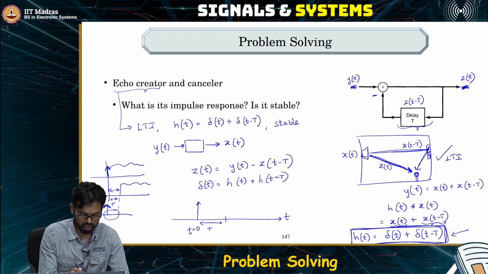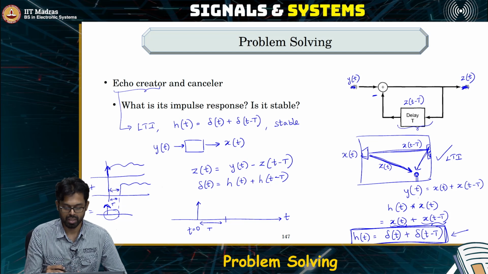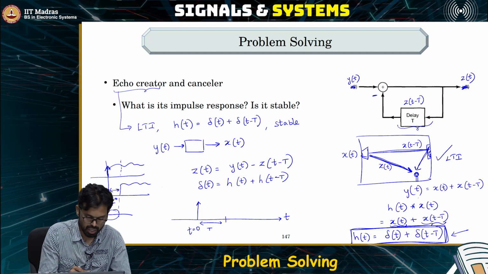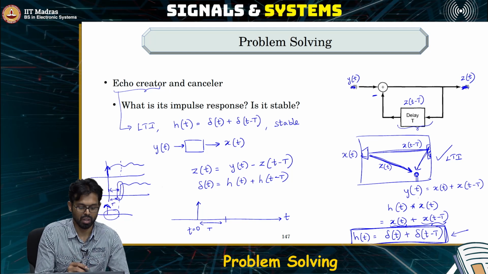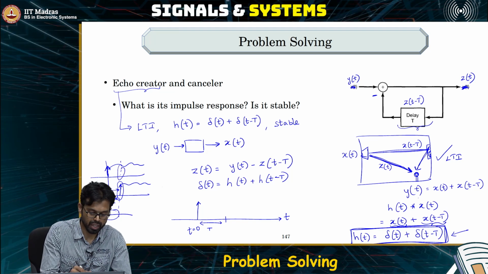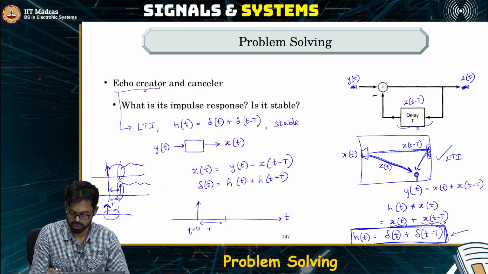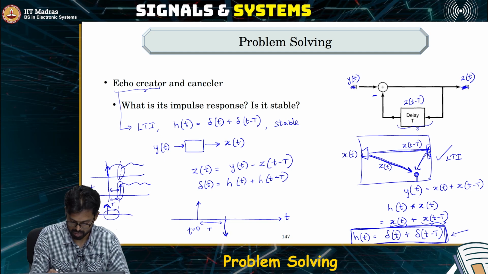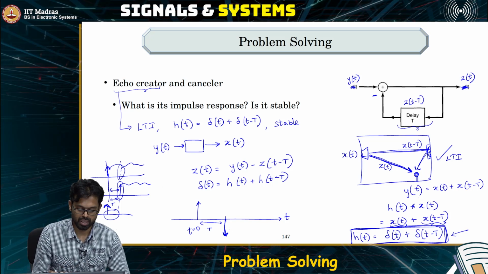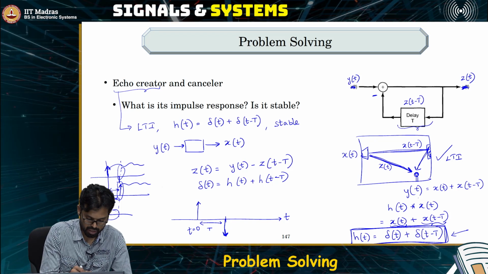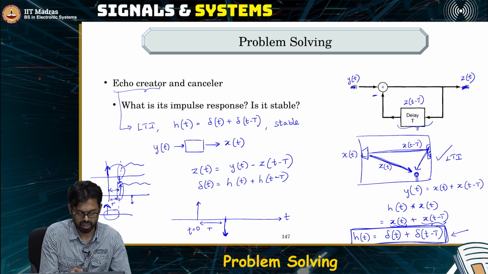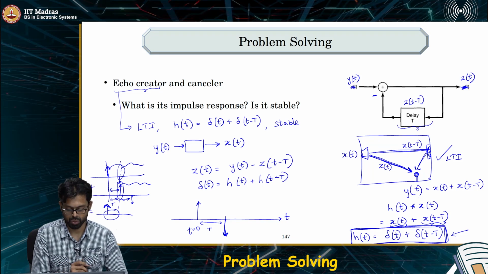Okay, what happens after that? So after that, still you are supposed to get 0, which means whatever is present here is equal to whatever is present here. So what is present here? We already know that there is a Dirac delta here. So which means there has to be a negative Dirac delta at this point. So which means we have a negative Dirac delta here, alright. So which tells us that there is a negative Dirac delta here after capital T seconds. There is nothing here because it is simply a shifted version.